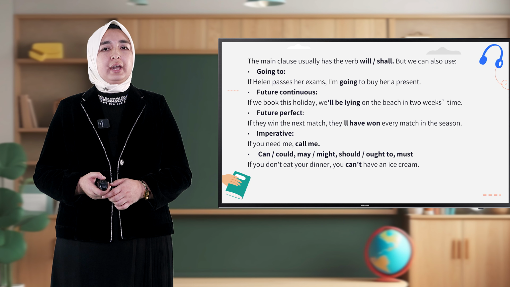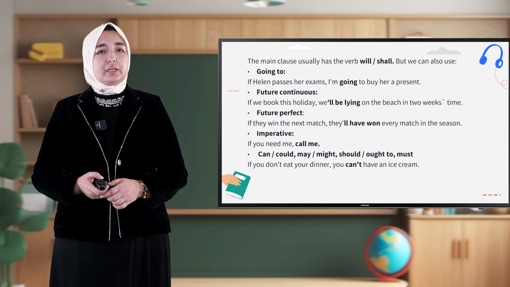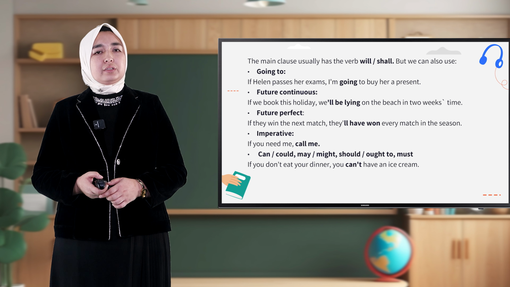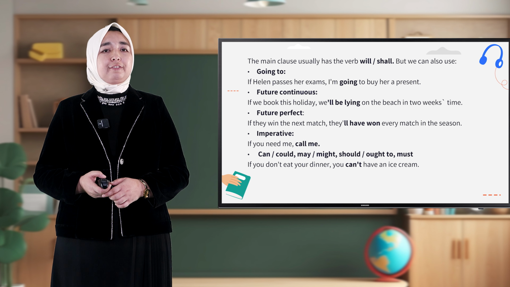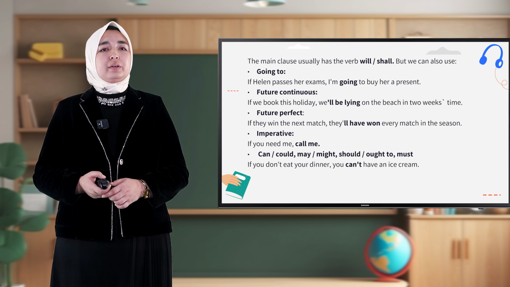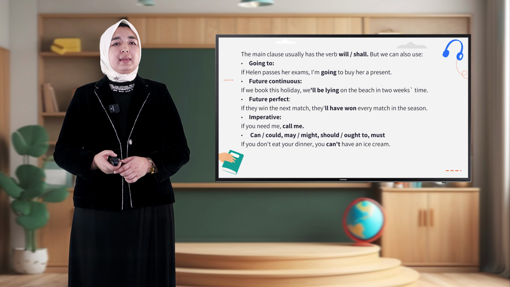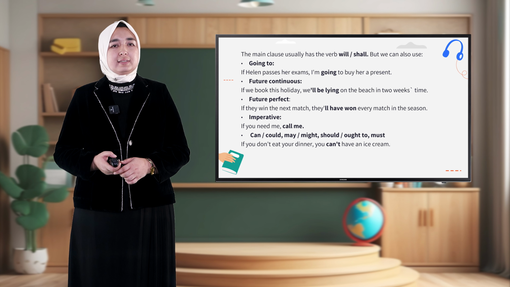The main clause usually has the verb will or shall, but we can also use going to, future continuous, future perfect, imperative, can, could, may, might, should, ought to, or must. Via examples: if Helen passes her exams, I am going to buy her a present. Future continuous. If I have booked this holiday, I will be lying on the beach in two weeks' time. Future perfect. If they win the next match, they will have won every match this season.